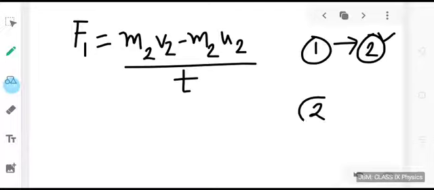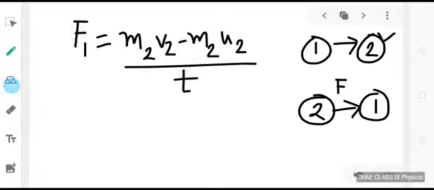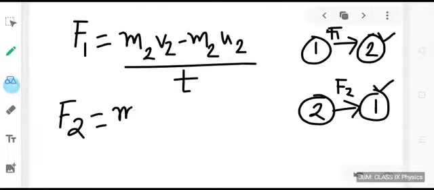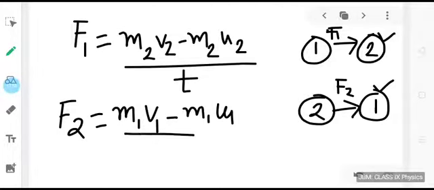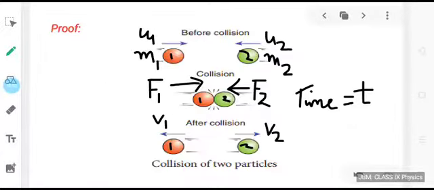Similarly, when the second object applies force on the first object, there will be some acceleration in the first object. So we can write down F2 equal to (m1 v1 minus m1 u1) by t. Now, we know from our understanding of Newton's third law that to every action there is an equal and opposite reaction.